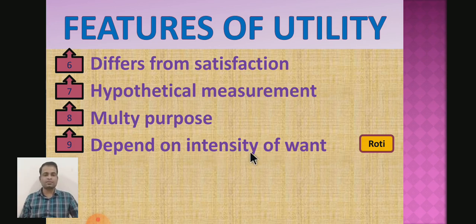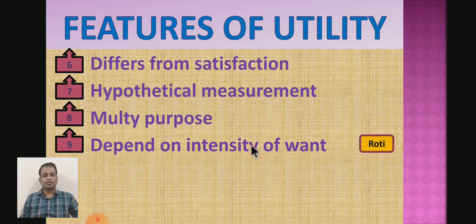If the hungriness of the consumer is more, then he may have more utility in roti. And if the hungriness of the consumer is less, then he may have very little utility or zero utility in the roti. So the utility of any commodity depends on the intensity of the wants of the consumer. If his want is more urgent, then the utility of the commodity will be more. In other words, if his want is less urgent, then the utility will be less.